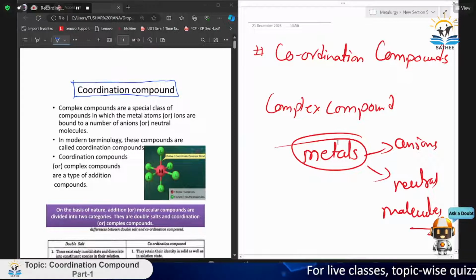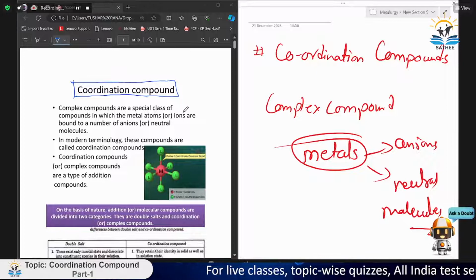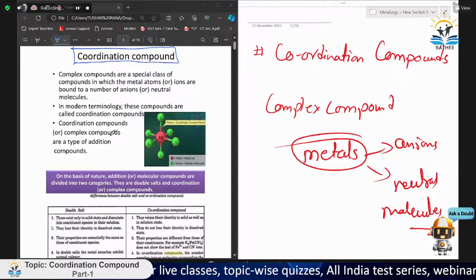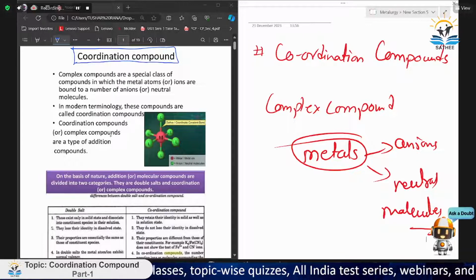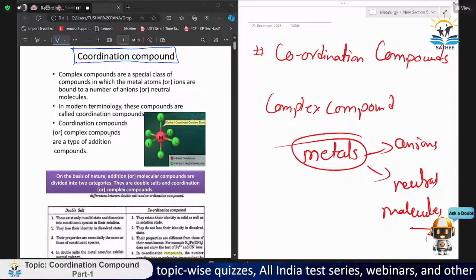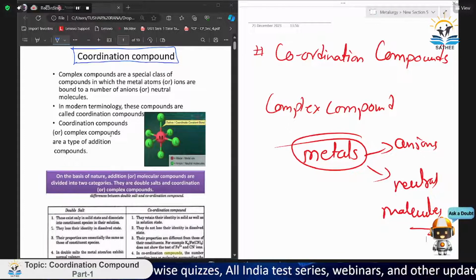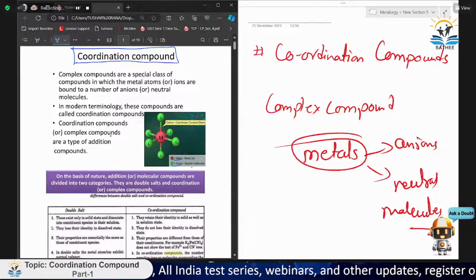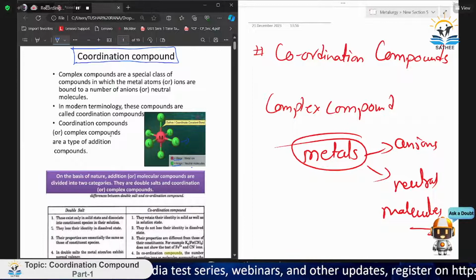So we can't predict that if one is a cation, then the other is an anion. It may have both, so it consists of cationic and anionic parts both also. For example, here it is given: this is the metal, and this L can be an anion and also a neutral molecule.